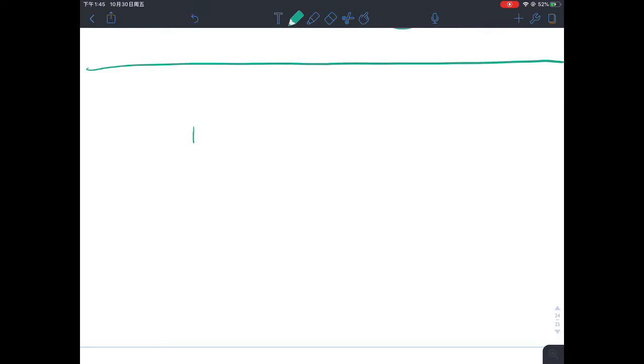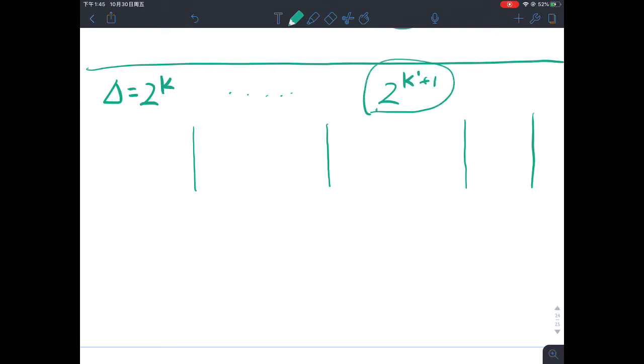Let's redo lemma 3, because it has been messy. Let's assume that we start with delta equal to 2 to the k. After certain iterations, it becomes 2 to the k prime plus 1, so this would be maybe the ith iteration. This is what our delta is. Just recall that delta scales down by half in each iteration, so the iterations we are talking about are the same as what they call the scaling phases.